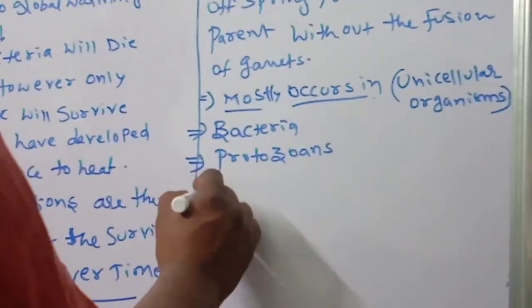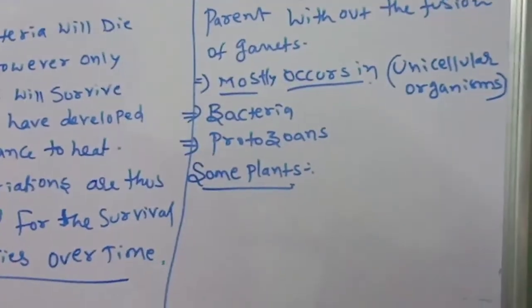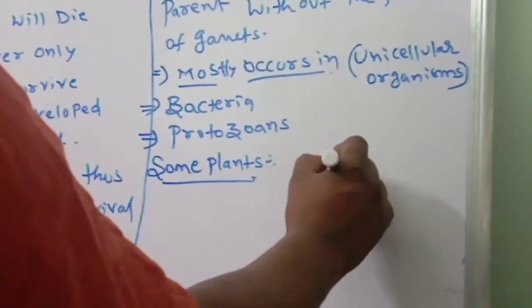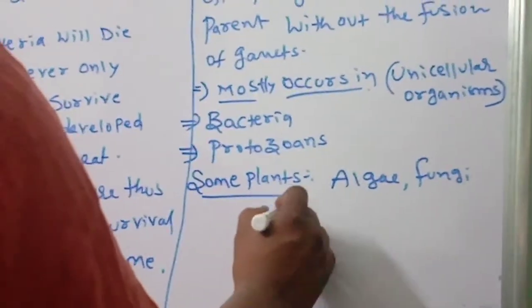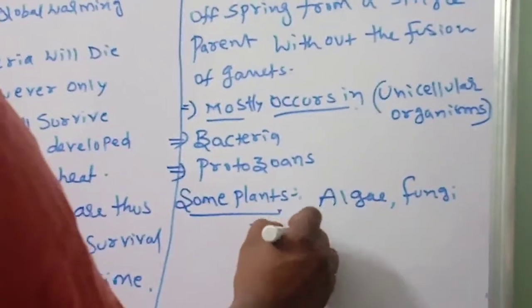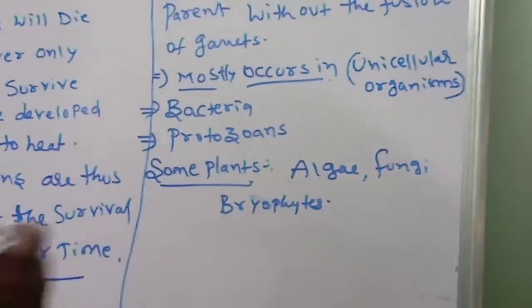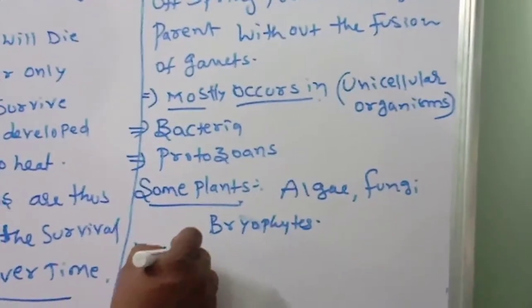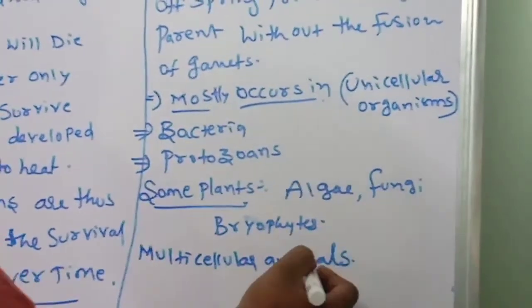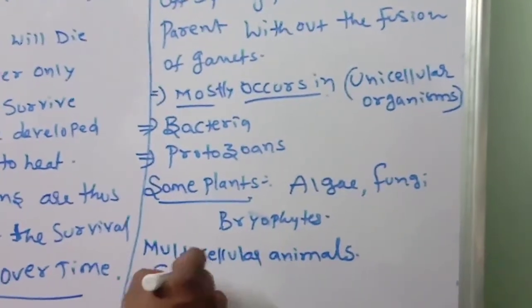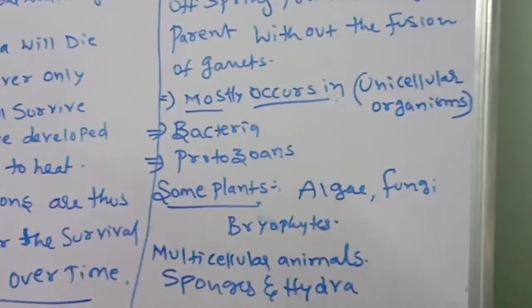Some plants too, like algae, fungi, and bryophytes, and certain multicellular animals such as sponges and hydra also perform asexual reproduction.